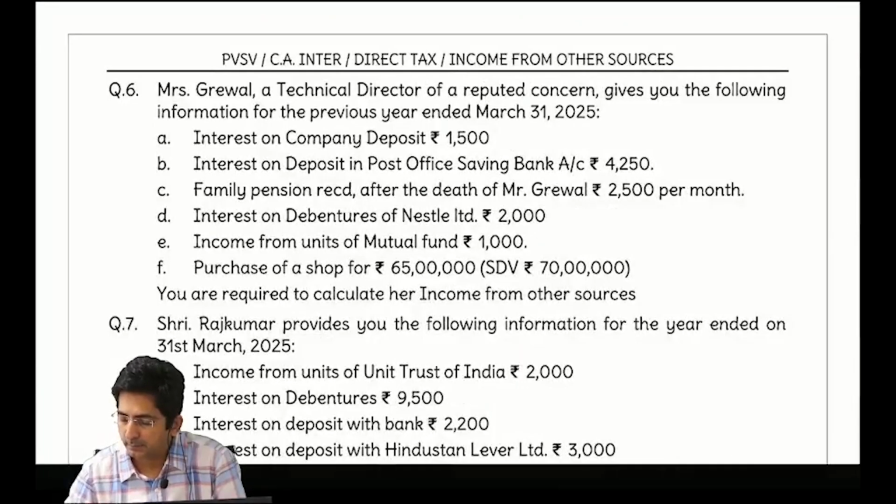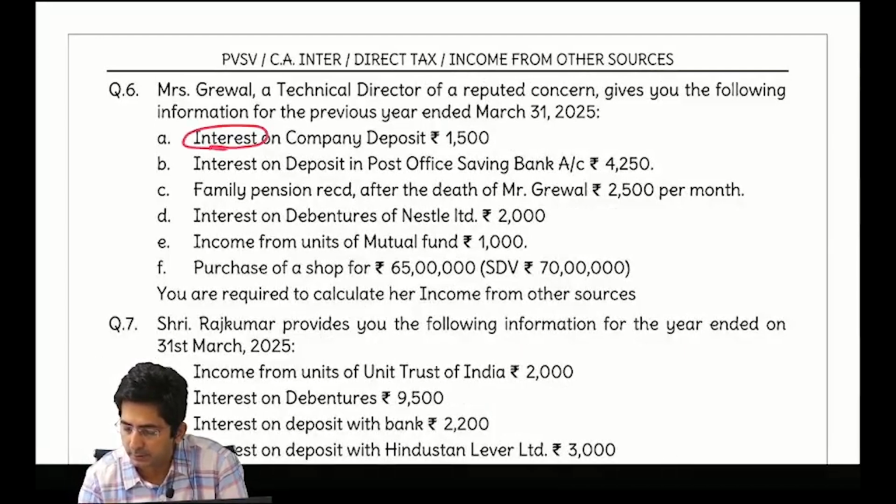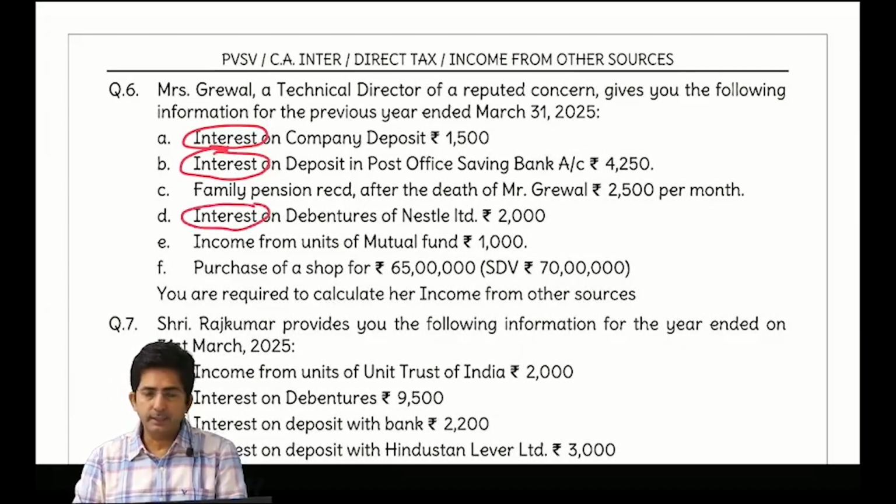Question number 6. Question 6 was also simple. Do one thing in question 6. Circle the word interest. Interest, interest. And once you see interest income, gold bonds, POSBA, PPF, Sukanya. If it is from that, exempt, otherwise taxable.